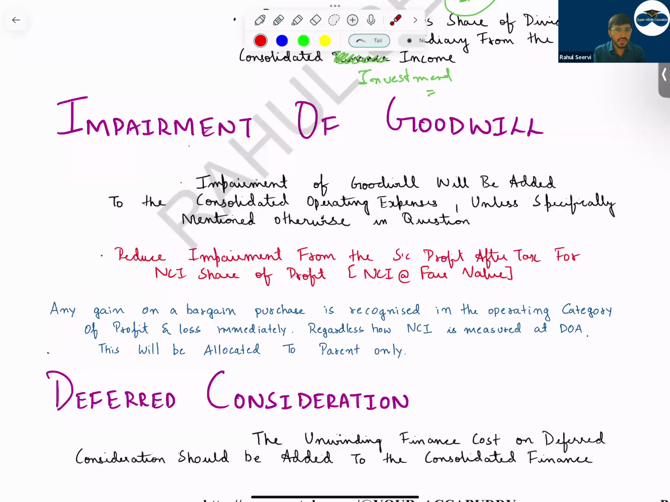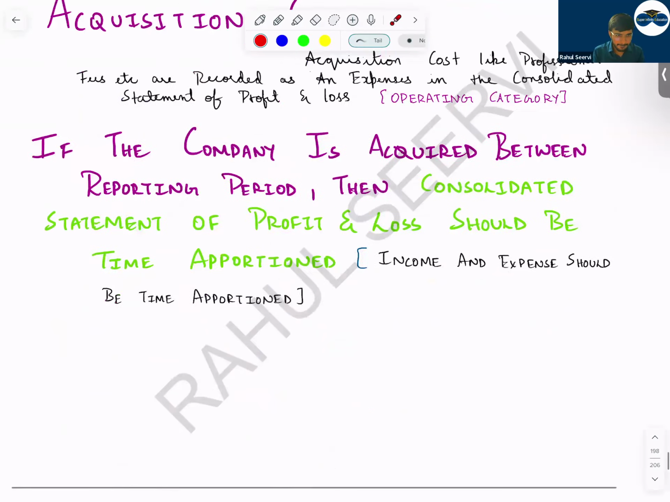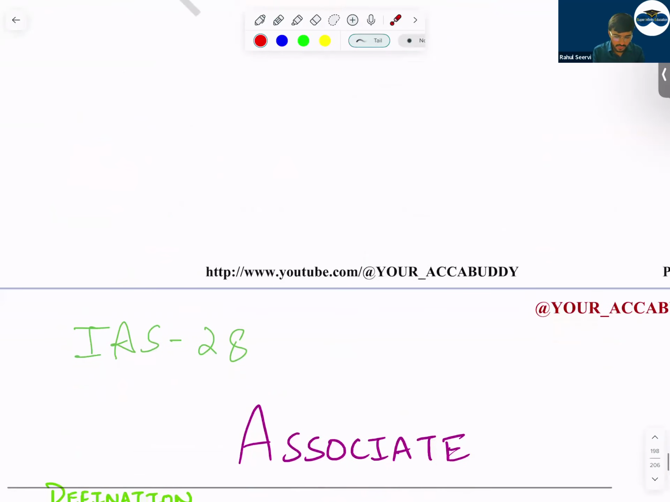If it is impairment, you take. See, when there is goodwill, then only there will be impairment. If there is gain on bargain purchase, then impairment will not be there. So gain on bargain purchase will be recorded in the operating category. It will not be allocated to NCI, only to the parent. Understand? Clear? Okay, very good.